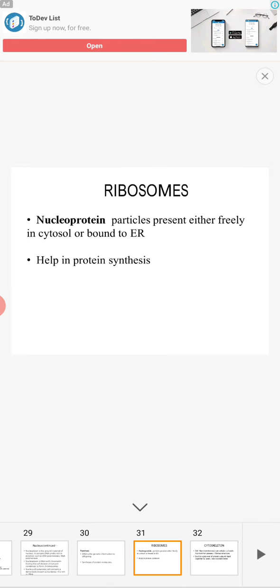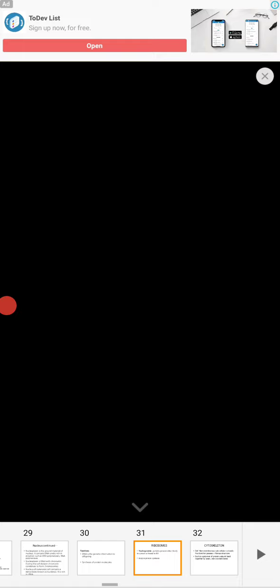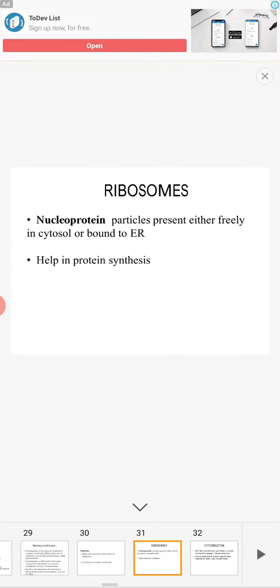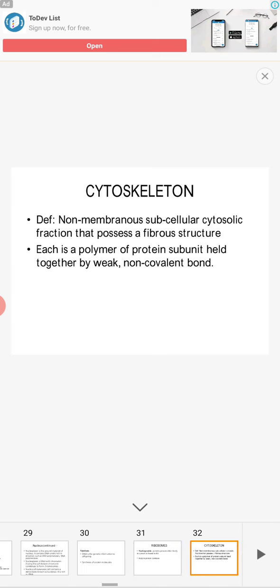Ribosomes, again there is a chance of a multiple choice question. Ribosome is required for protein synthesis. These ribosomes are nucleoprotein particles present either freely in the cytosol or bound to the endoplasmic reticulum. These ribosomes help in protein synthesis.